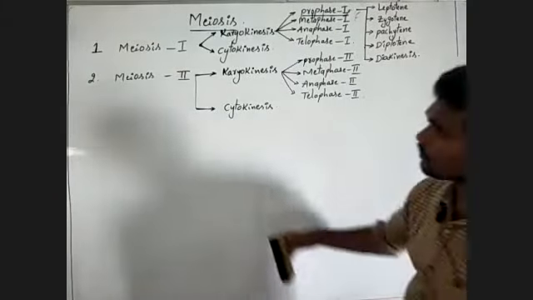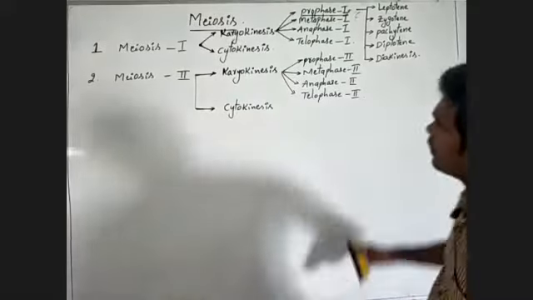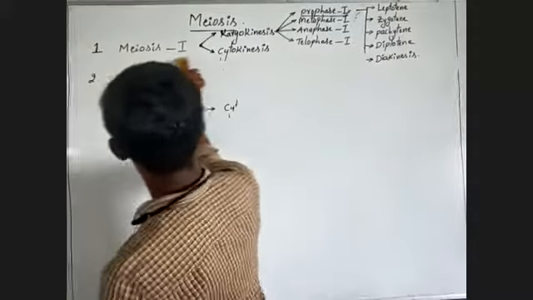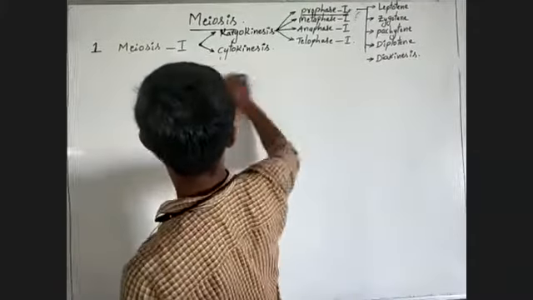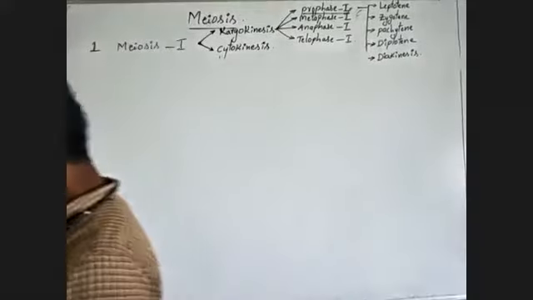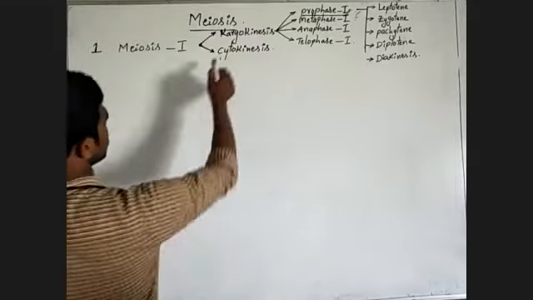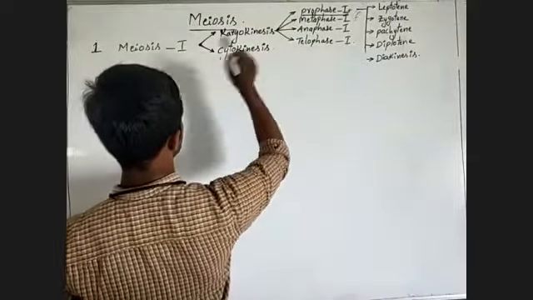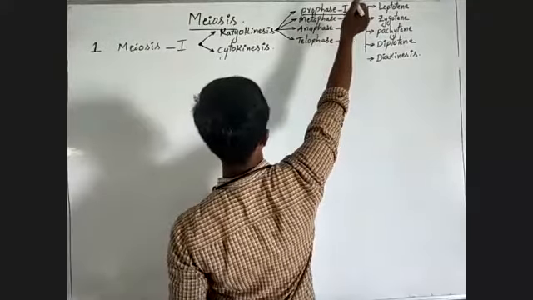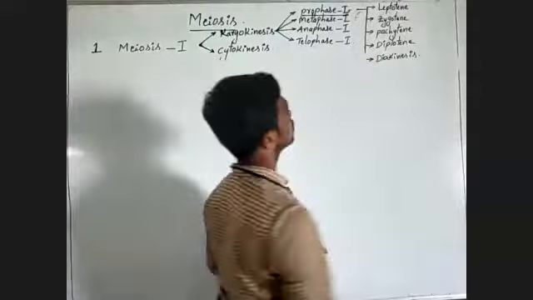Okay, let us study first about meiosis 1. In meiosis 1, first one here is karyokinesis, next cytokinesis. In karyokinesis, first one is prophase 1. In prophase 1, first one is leptotene.